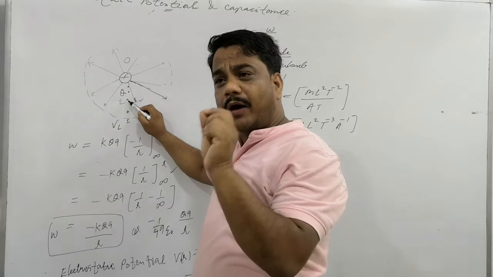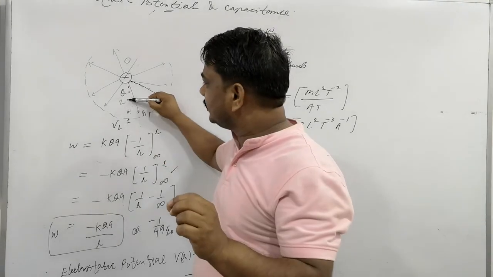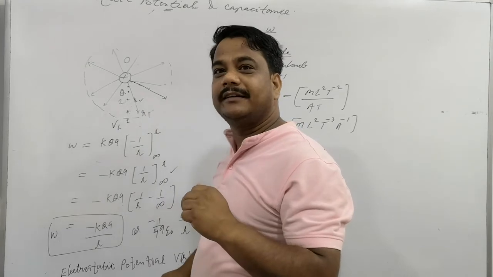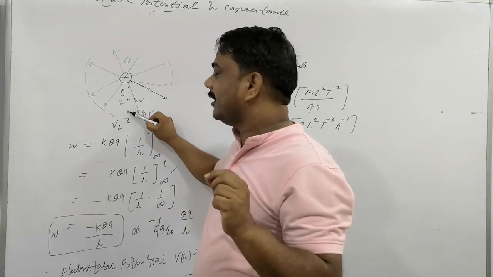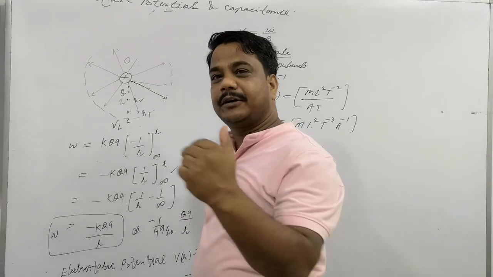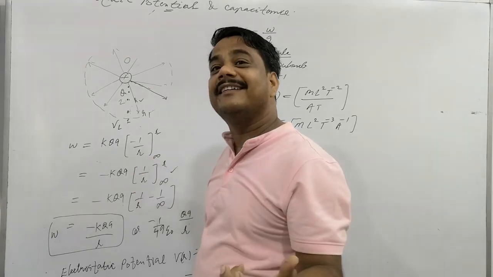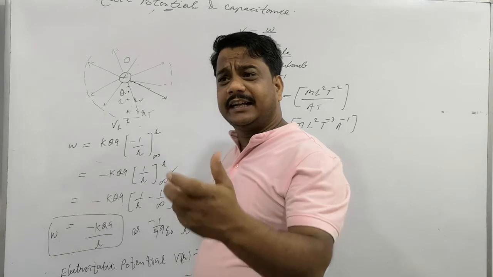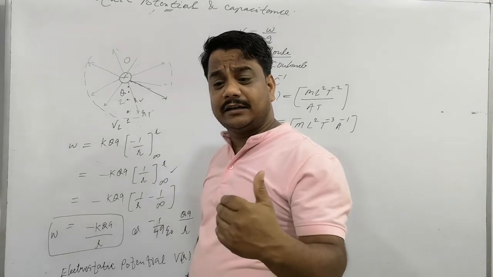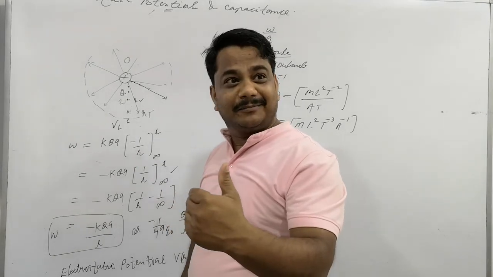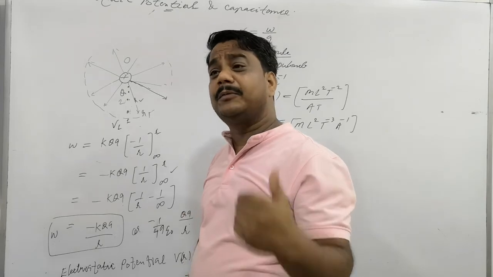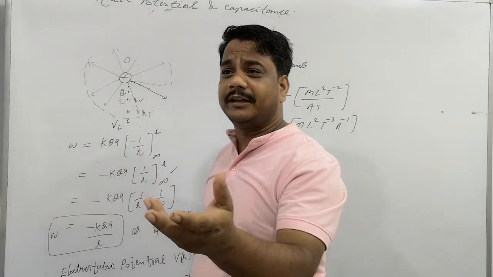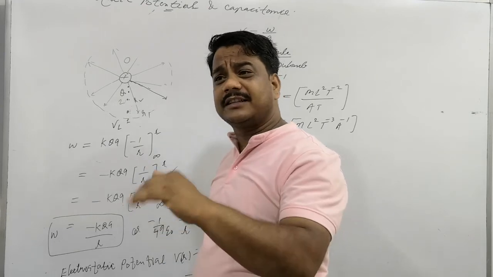If a charge moves from this to this, is it moving from high potential to low, or low potential to high? If a charge is moving from point 1 to point 2, is it moving from high potential to low or low potential to high? Low to high. So when a charge moves against the potential, from low potential to high, work is to be done. Is work done by the body, or is work done on the charge or by the charge?